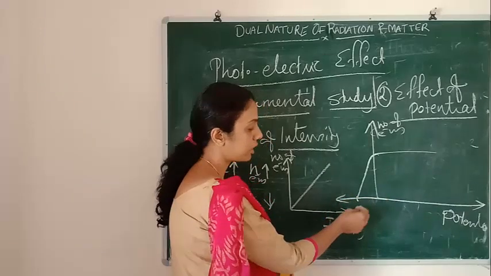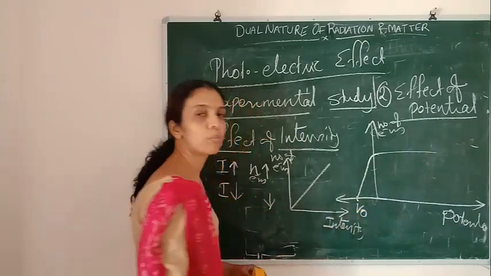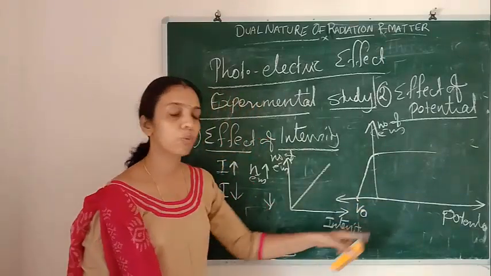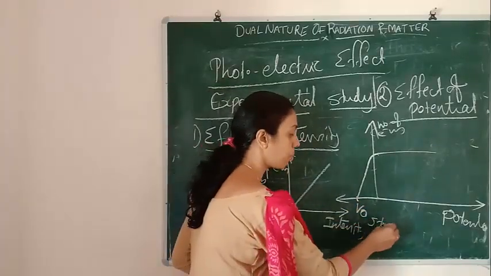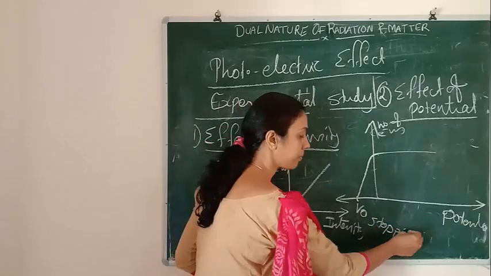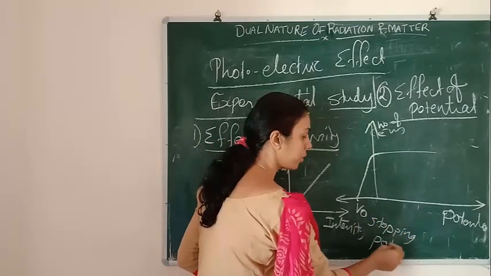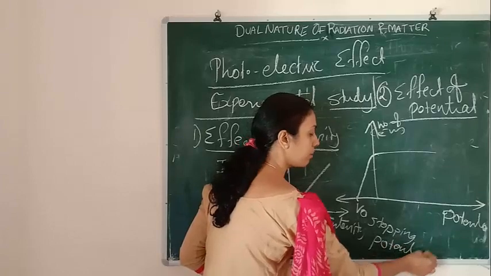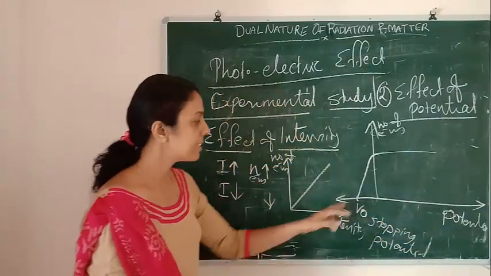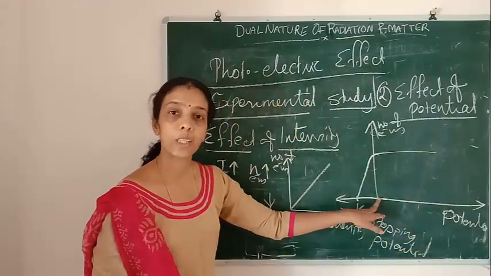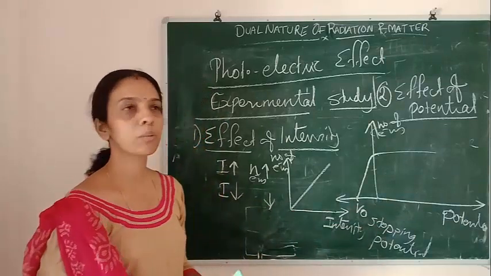This potential is called the stopping potential. The representation is V0. After that potential, the number of electrons will become 0.